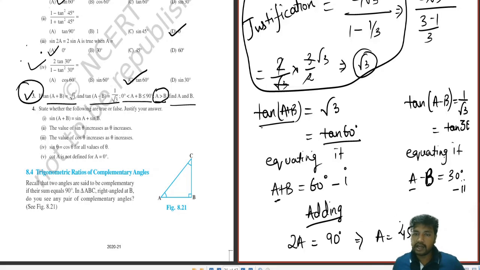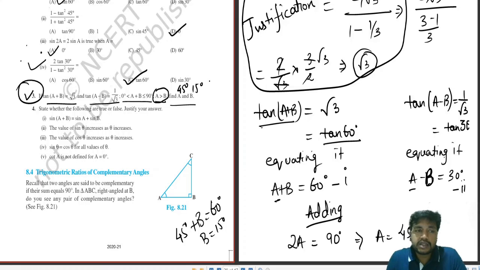Now putting this value A equals 45 degrees in equation 1, that will be 45 degrees plus B equals 60 degrees. Therefore B will be equal to 60 minus 45, that is 15 degrees. So A will be equal to 45 degrees and B will be equal to 15 degrees. This will be the solution for the third one.